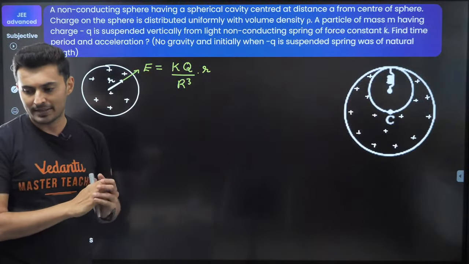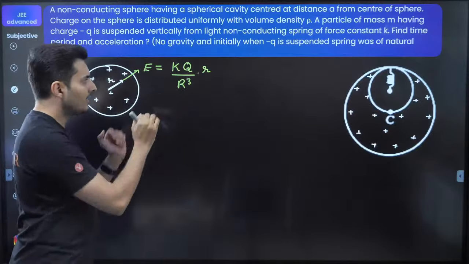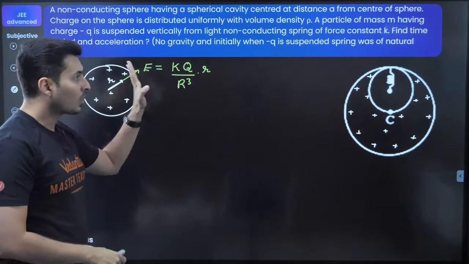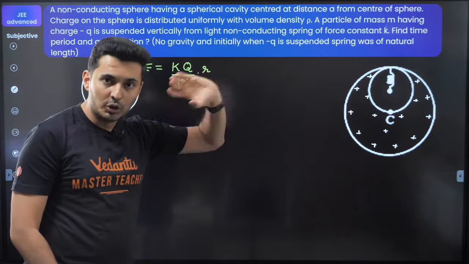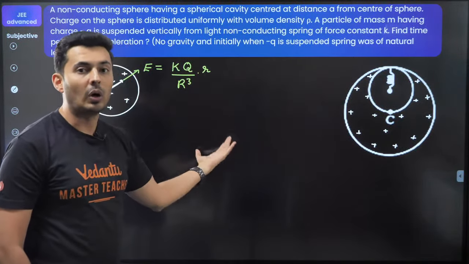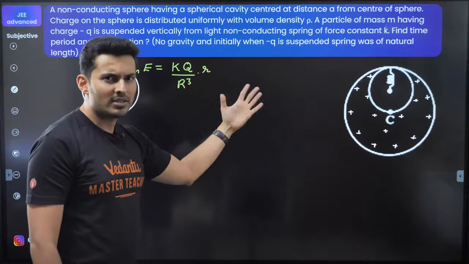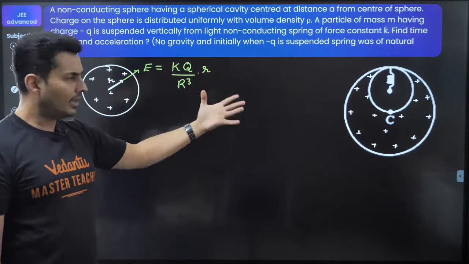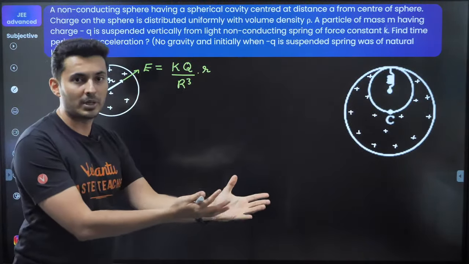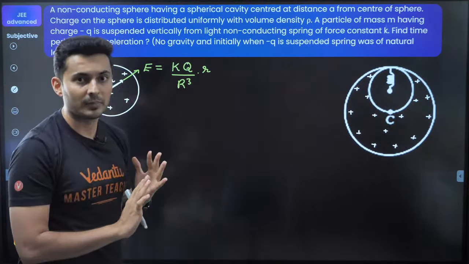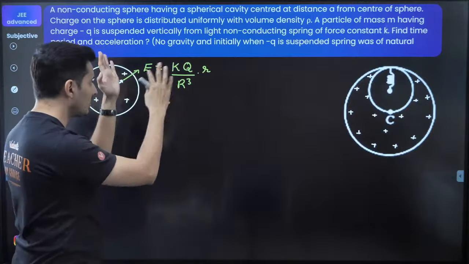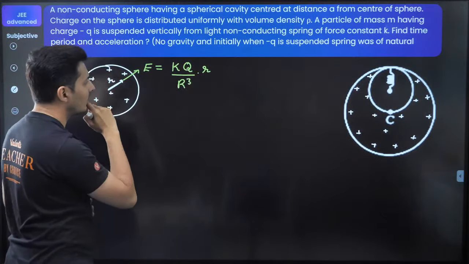No info on the radius. Yes, bro, no info on the radius. Let's try to do this. It's a tricky question. Oh, by the way, whatever I'm doing right now is a concept which you should know. You cannot think about all of these things in the exam because this was a previous year question. I think IITs expect that you have solved so many previous year questions that you have already done all these steps as homework. This is something which you should have done at home. So let's see what we can do.